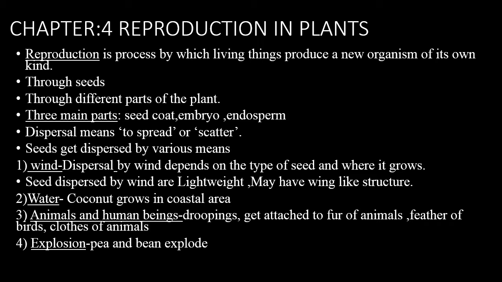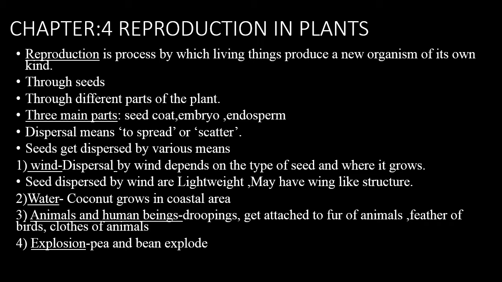Children, your chapter 4 is reproduction in plants. So what is reproduction? Reproduction is the process by which living things produce a new organism of their own kind. It is said to be reproduction. Plants reproduce by two methods: through seeds and through different parts such as stem, roots and leaves. But the most common method is through seeds.